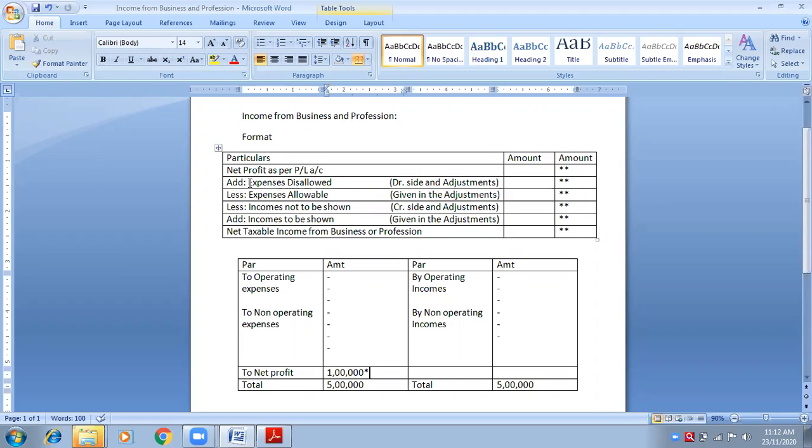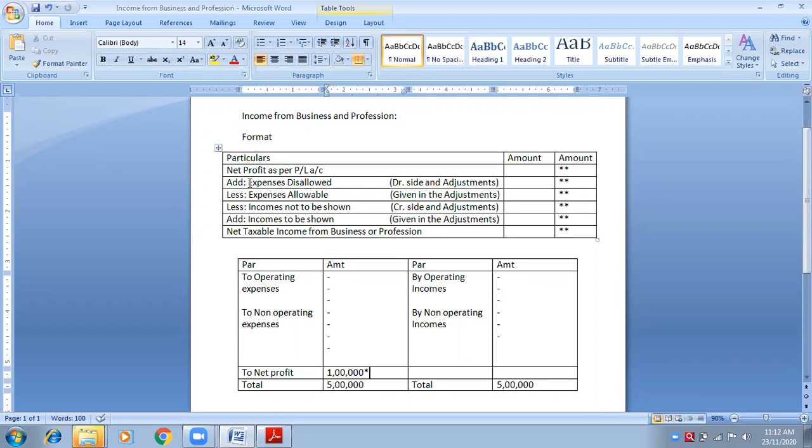Donation is your expense. I know the cash is going out of the cash box, so it becomes your expense. You will say, for the benefit of others, I have donated. But you will get the benefit, not here. In the income from business and profession, donations are not allowed at all. If you donate, being a businessman, and it is benefiting somebody else in society, the government is giving you the benefits in another section, and that section we will study later on.